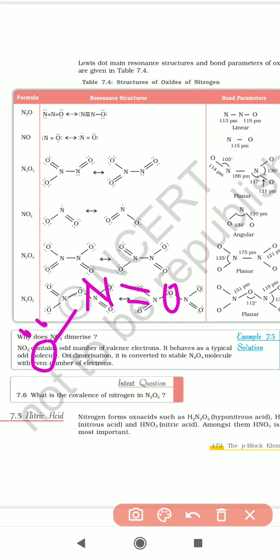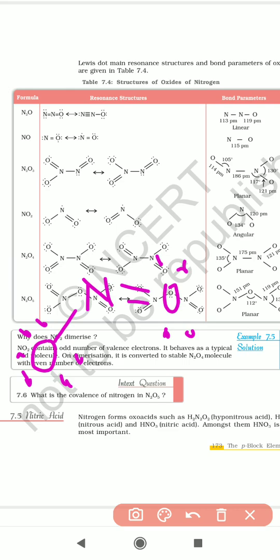This oxygen atom, how many electrons are there? 6 electrons are present. This oxygen atom, how many electrons? 4 electrons are present. So this is for the NO2 molecule.